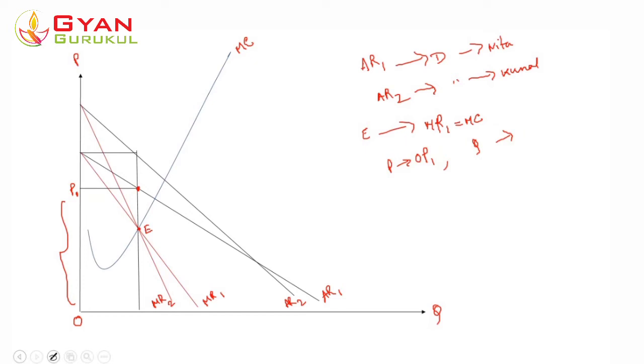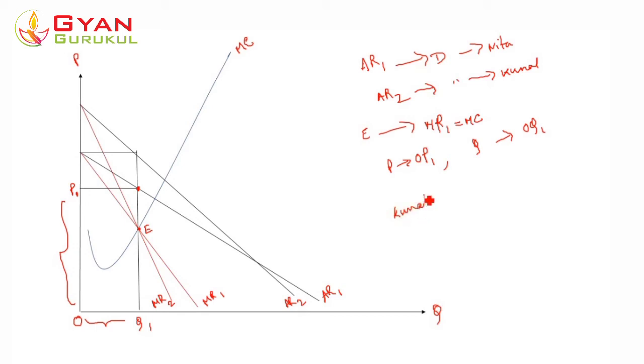The quantity is this one, let's denote it as OQ1. So in case of Nita, the monopolist is selling OQ1 units of mobile to Nita at price OP1. Clear?